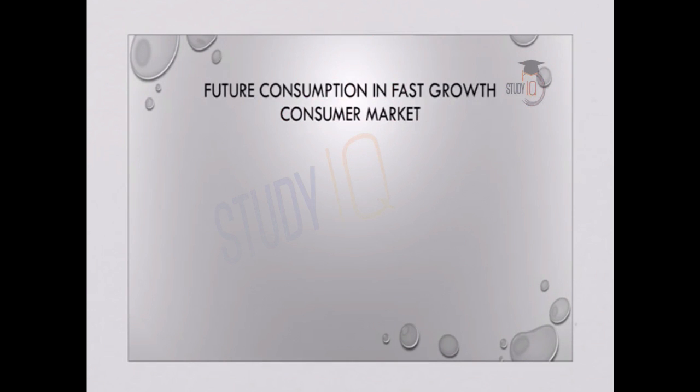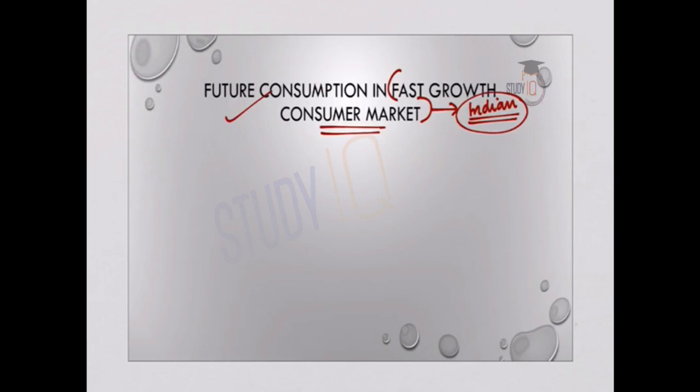Now the second one is the Future Consumption in Fast Growth Consumer Market Report. The term fast growth consumer market here implies the Indian market, because of the nature and growth rate of the Indian market.